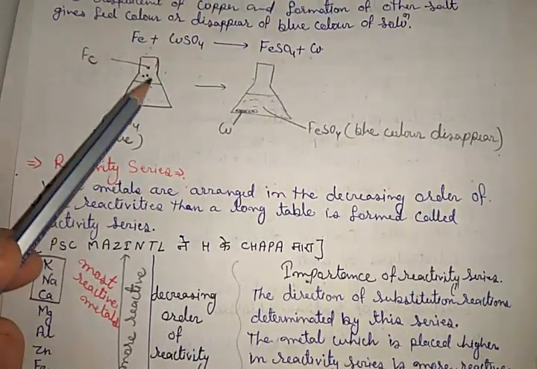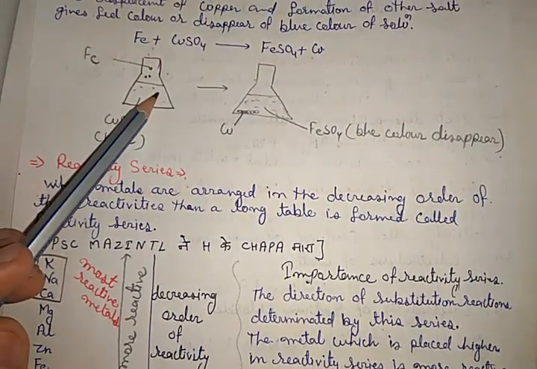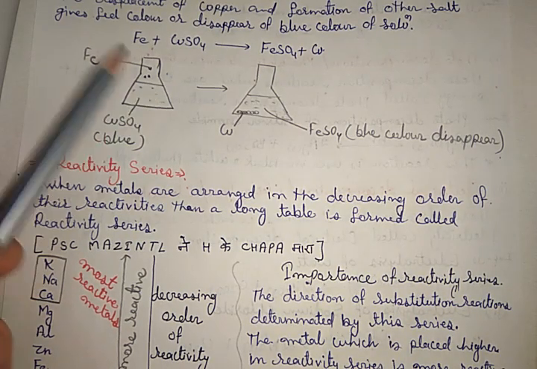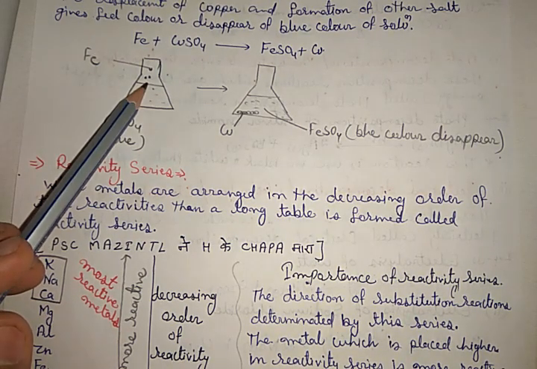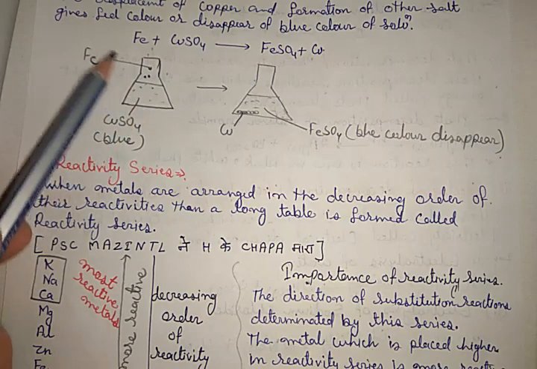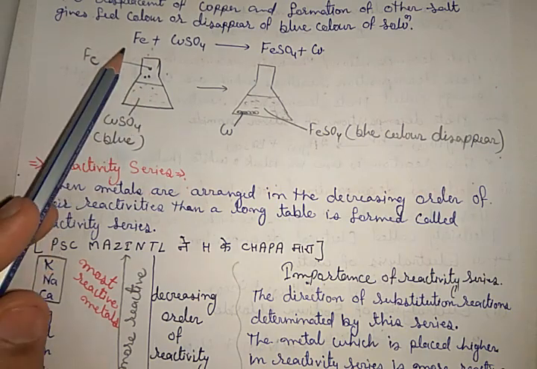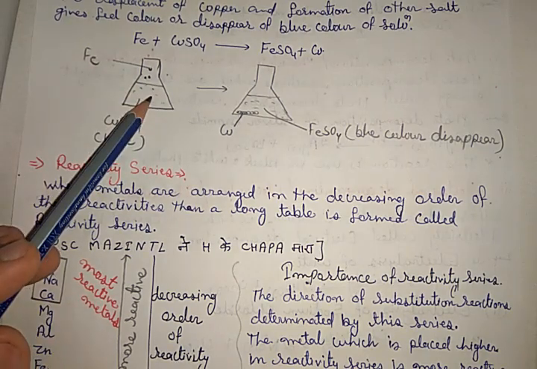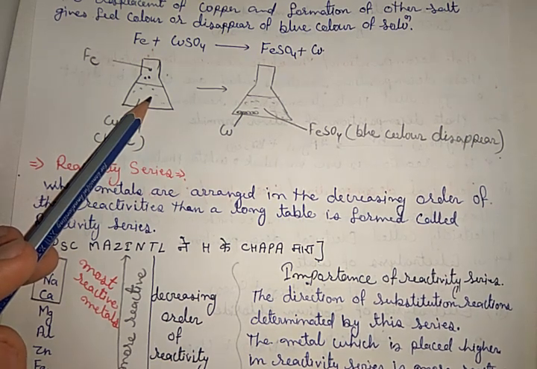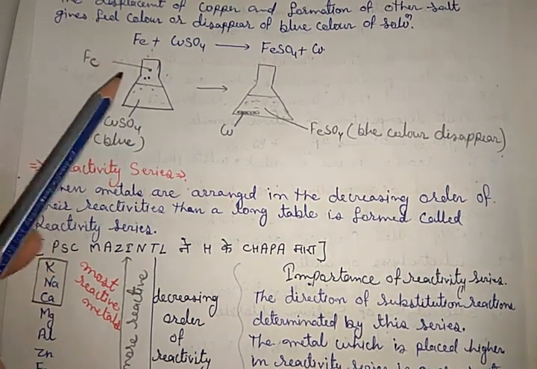When iron is added, iron is more reactive than copper. So it displaces the copper and makes iron sulfate. Okay, makes FeSO4.